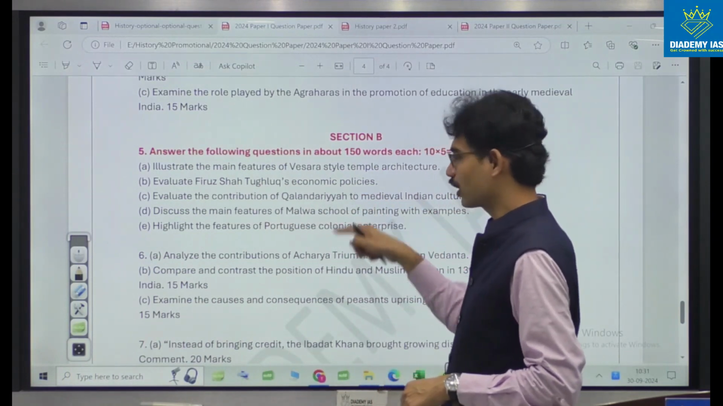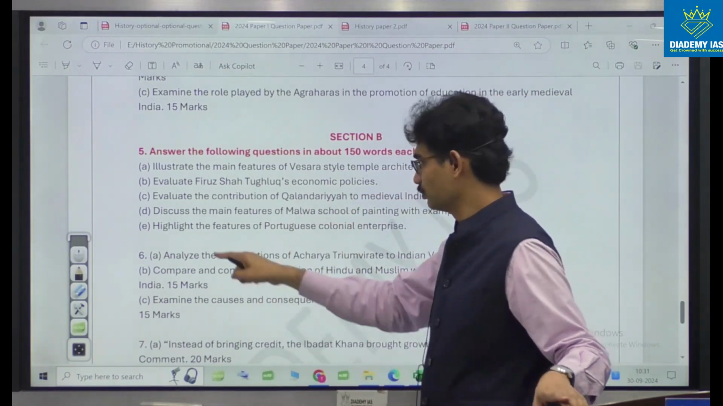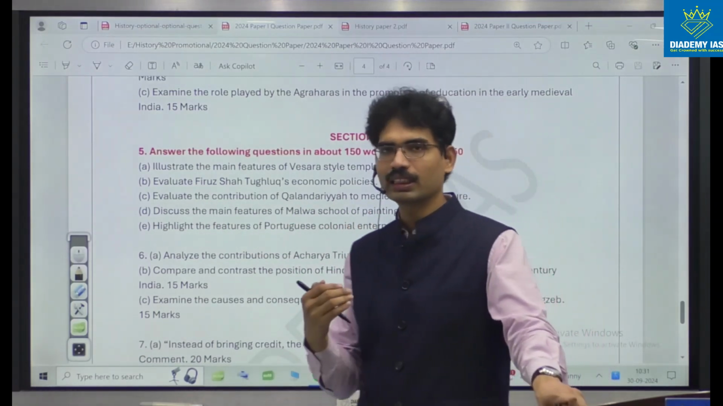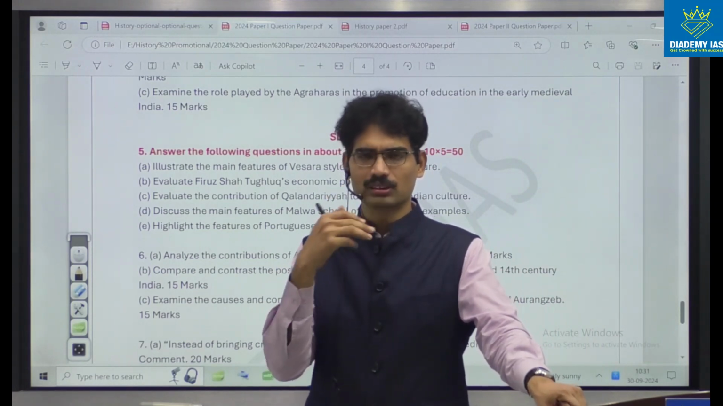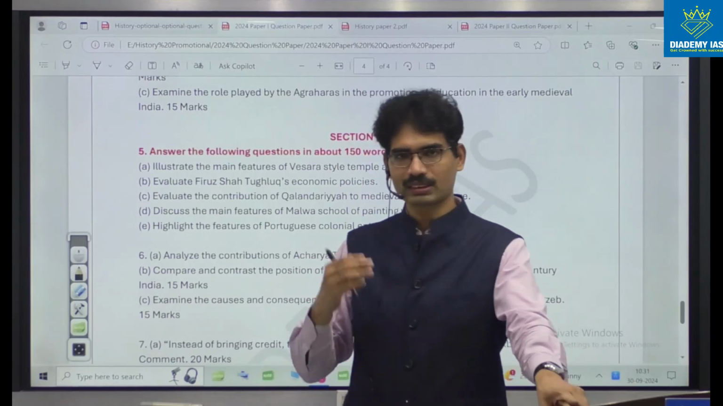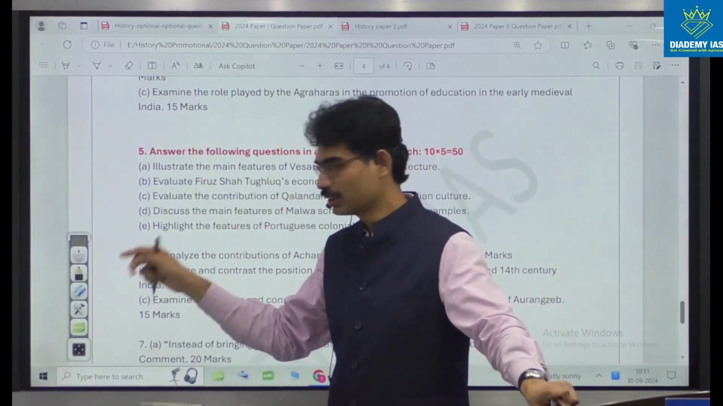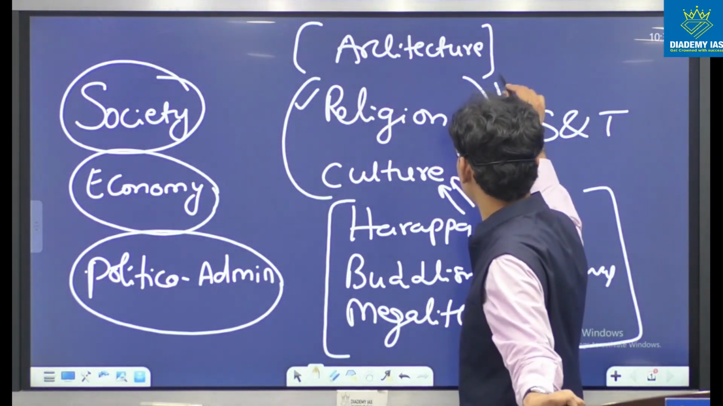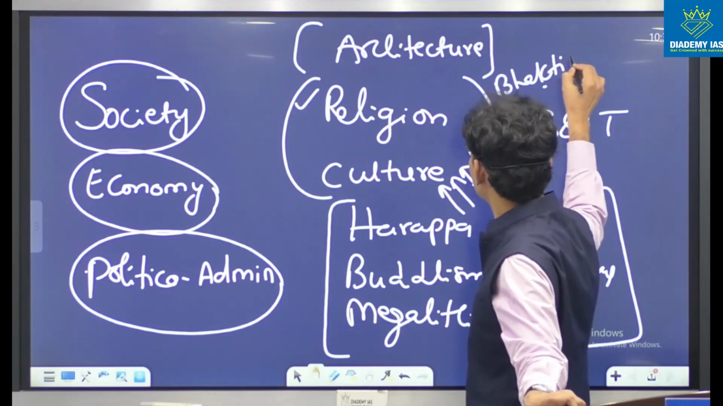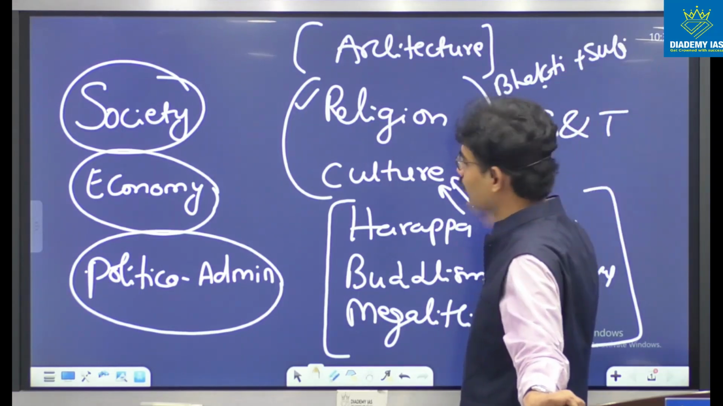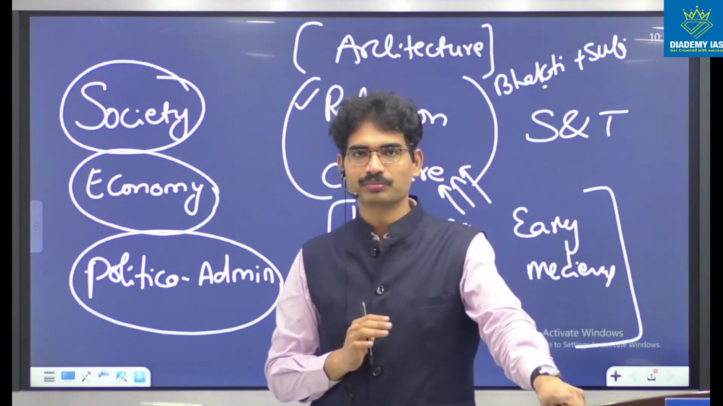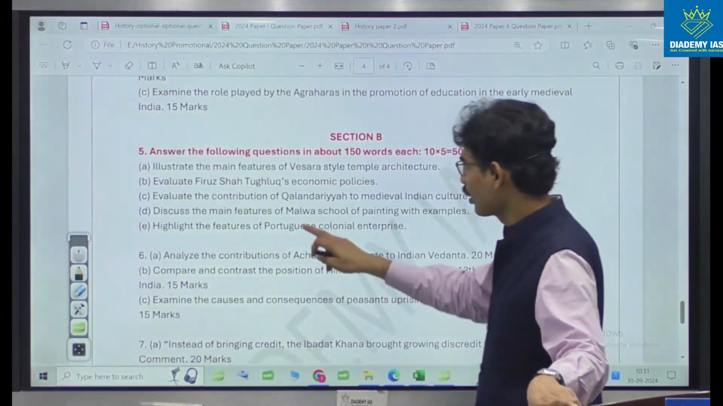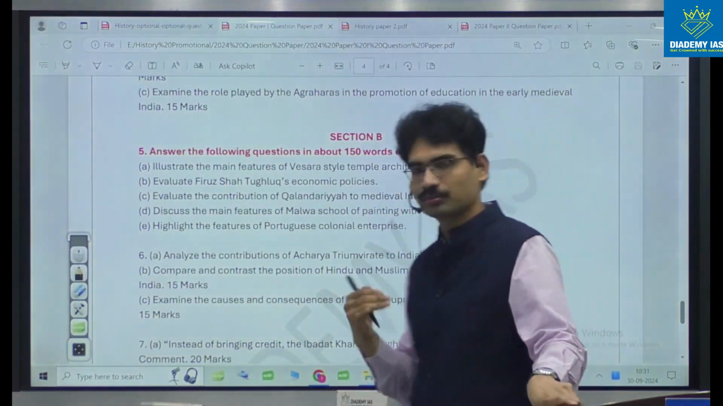Evaluate Firoz Shah Tughlaq's economic policies, economy and Firoz Shah. Evaluate contribution of Kalandaria to medieval Indian culture, that is a Sufi sect. There are different variant Sufi sects and one among that. Again, Bhakti and Sufism. There is another question also on Bhakti. Triumvirate of Vedantic thought, that is also there. Evaluate contribution of Sufi, that you can see.